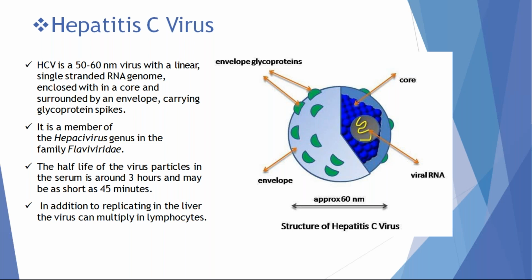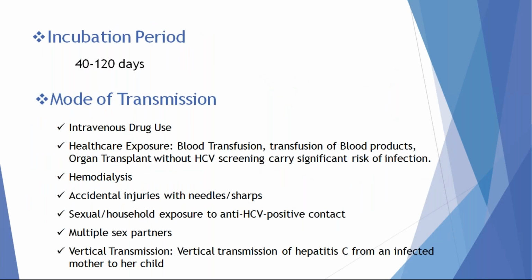This is an enveloped virus with a single-stranded RNA. The diameter of hepatitis C virus is 50 to 60 nanometers. Among all hepatotropic viruses, this is the largest virus. It comes under the Flaviviridae family, Hepacivirus genus.